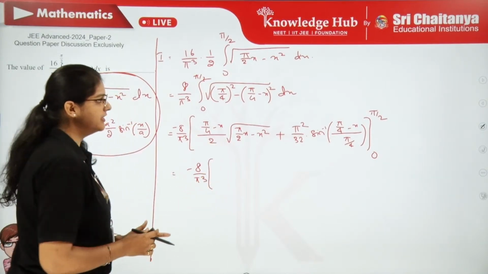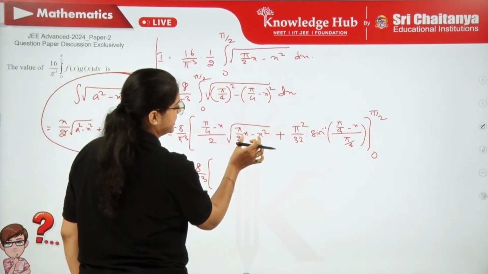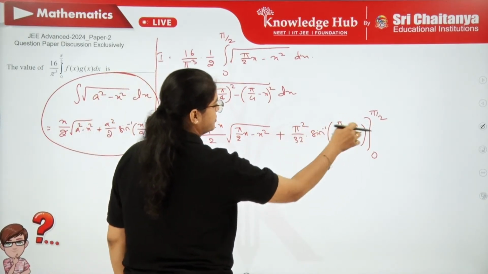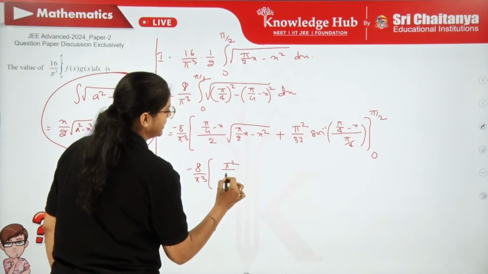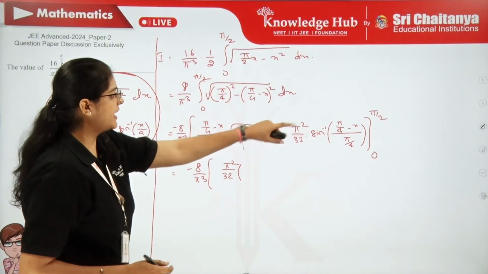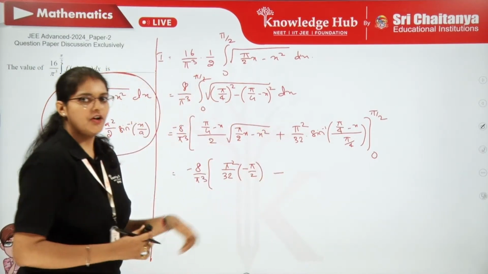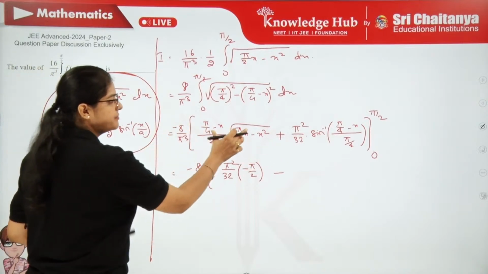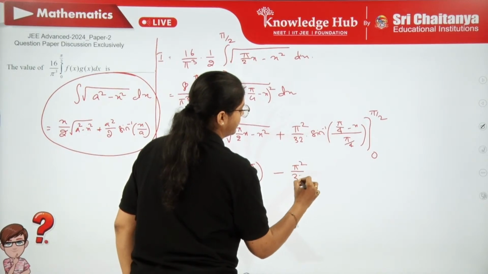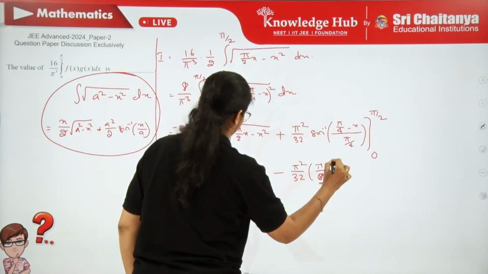Now let's apply the upper limit pi by 2. If you apply, this is going to be 0 anyways. Here you can see this is going to be 0. Then here pi by 2, if you are applying, this is minus 1. So this is pi square by 32 into pi by 2 minus, you are getting, right? Minus means sine inverse of minus 1, that's minus pi by 2. Now applying the lower limit, again this term becomes 0, and here this is going to be pi square by 32 times, again, pi by 8. Sorry, that's pi by 2.